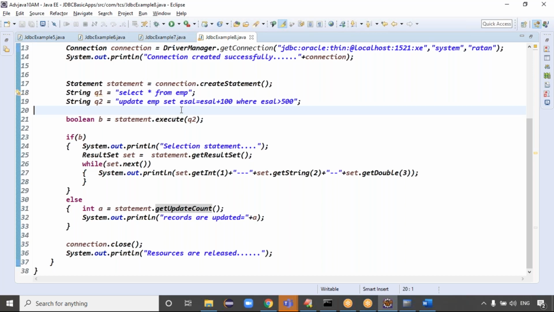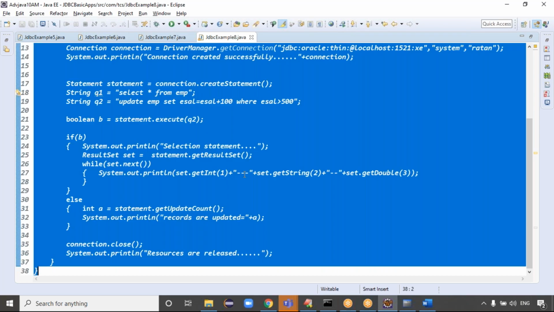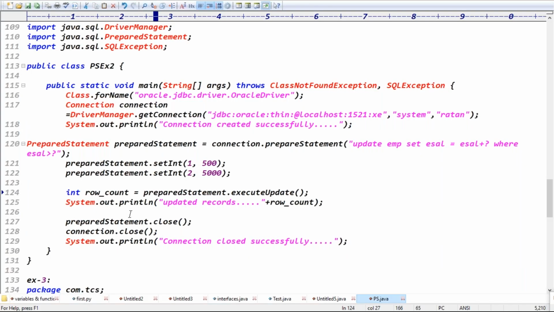Is that statement clear? Enter a query, and we have to get the corresponding result, right? Exactly. This is the example for that. Try to check this example, guys, and after this, try to run the example once.